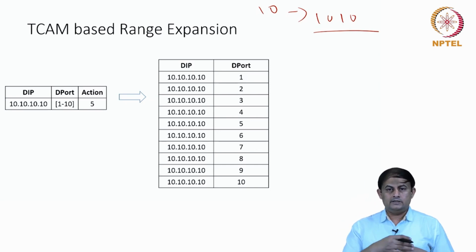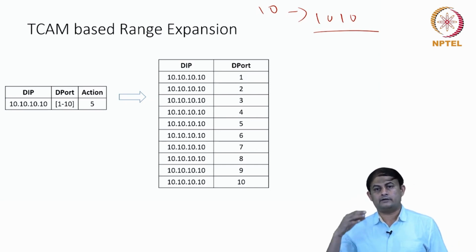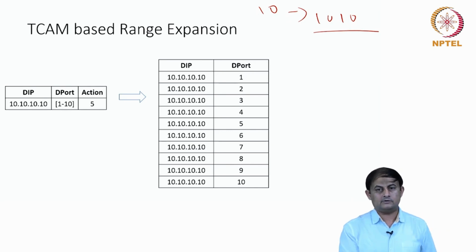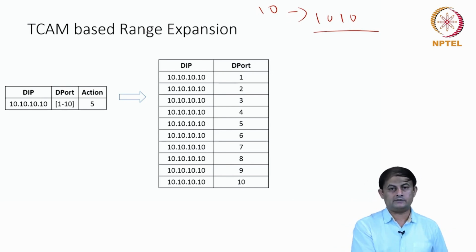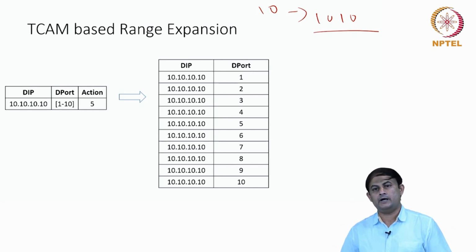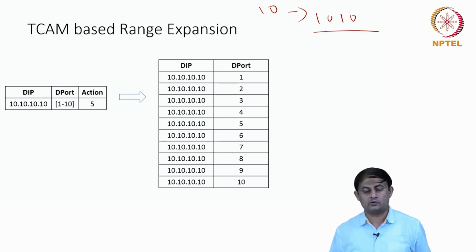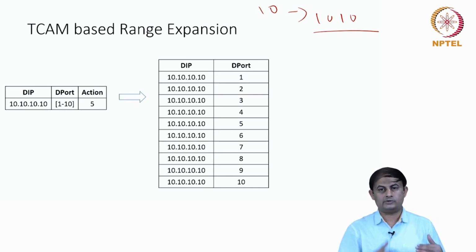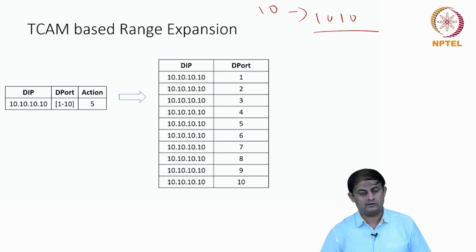But since the destination port is not a unique number 10, but is in a range, in order to convert this into a prefix format, what I need to do is to expand this range with individual rules. So as many numbers as are in the range that is specified, 1 to 10, that many times the rules are replicated.